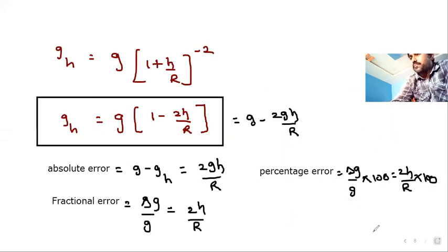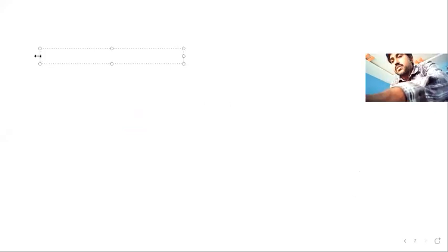In the same way, we also have to learn about the variation of g value with depth.